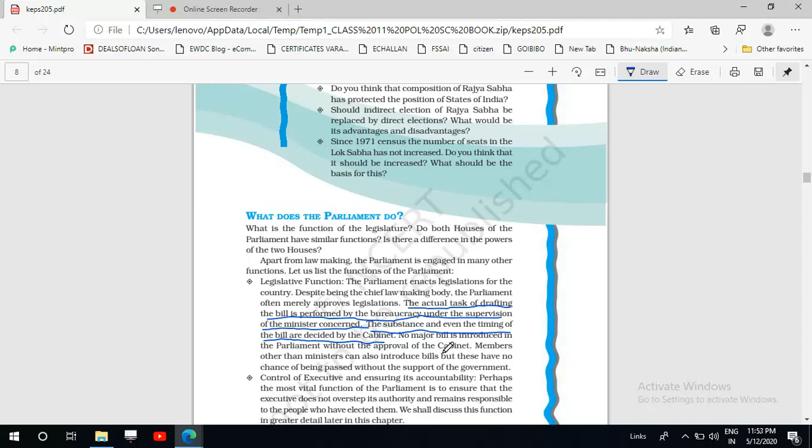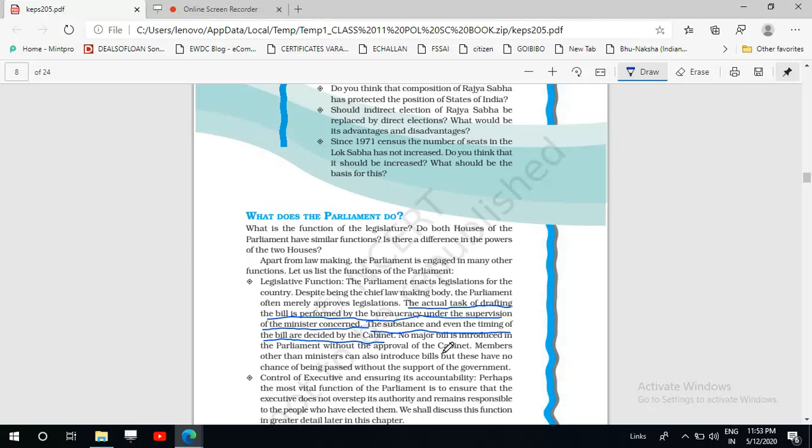If the cabinet is not supporting the bill, then there is no utility in introducing that bill, because that bill cannot be passed by the house. Members other than ministers can also introduce bills, but these have no chance of being passed without the support